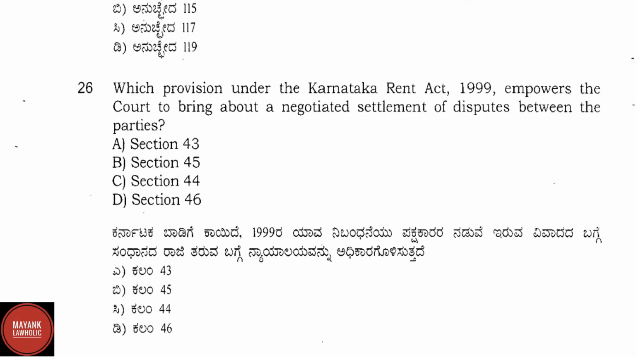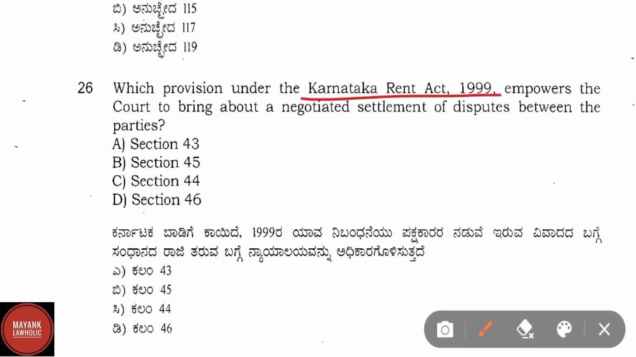Question number 26. Which provision under the Karnataka Rent Act 1999 empowers the court to bring about a negotiated settlement of disputes between the parties? Here the correct answer is option C, that is section 44. Section 44 of the Karnataka Rent Control Act talks about the court to promote negotiated settlement of deeds.